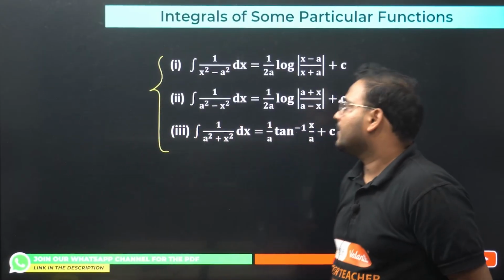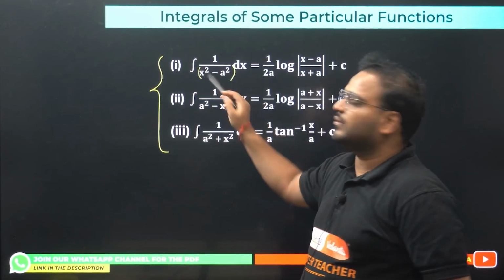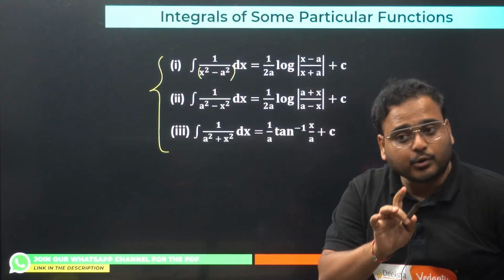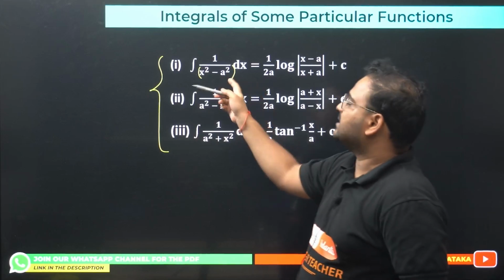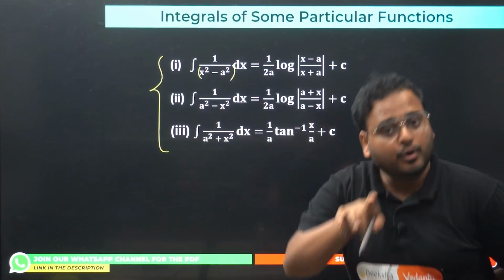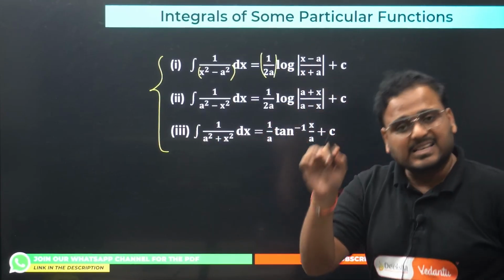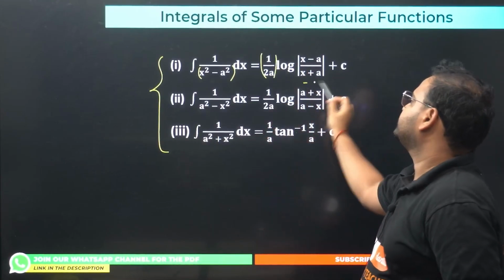We'll check this out. First one is integration whenever we have x square minus a square in the denominator, without root. In that case, you'll have a log function, with 1 by 2a as the coefficient, and log of x minus a upon x plus a.